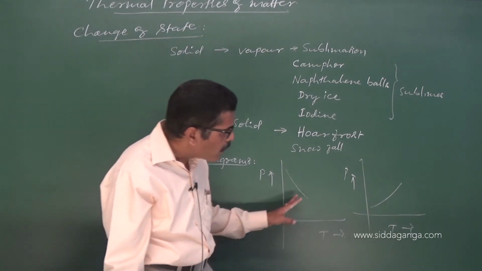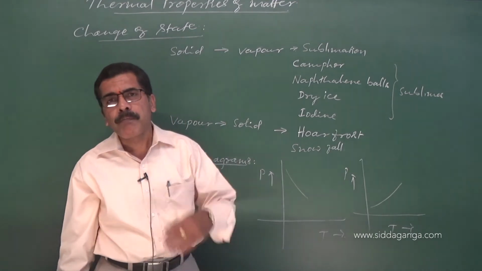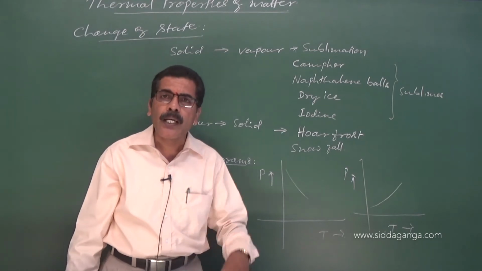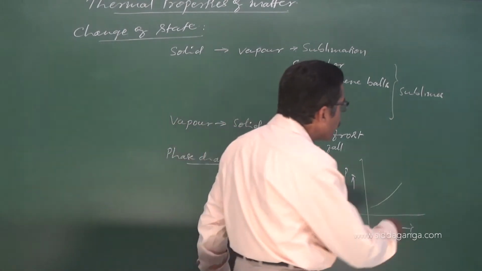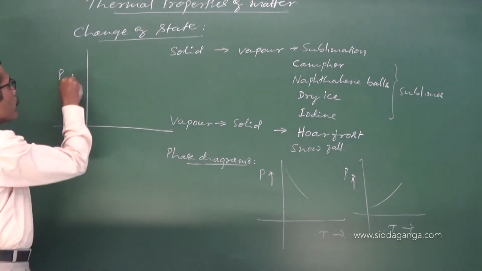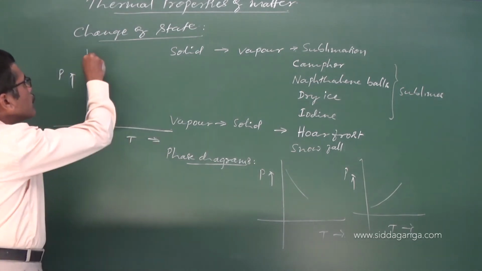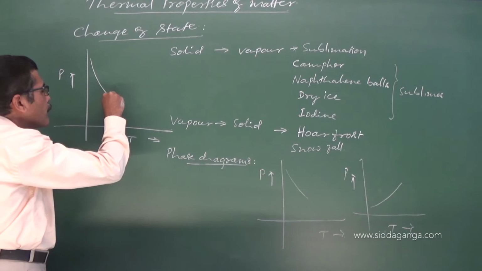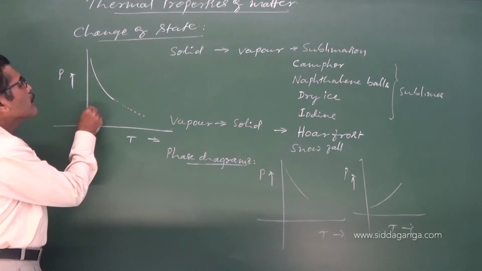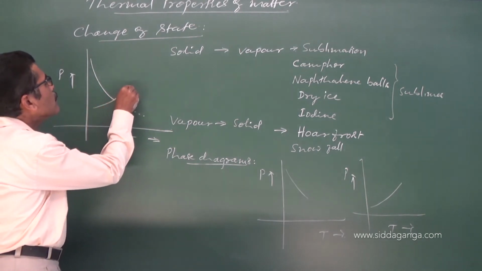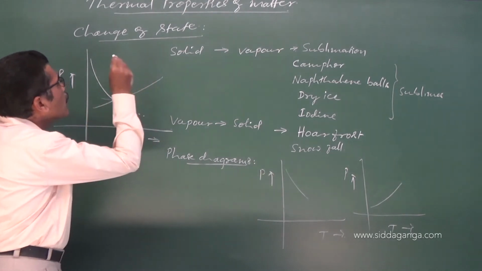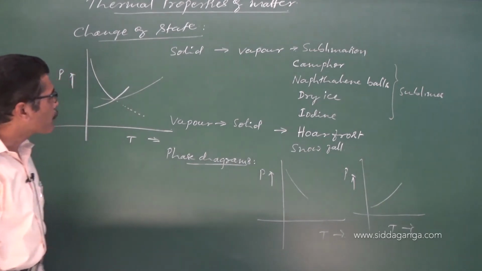So if you plot all three curves, the vaporization curve, fusion curve and sublimation curve on a single graph, like this, this is the fusion curve, this is the sublimation curve, and this is the vaporization curve.